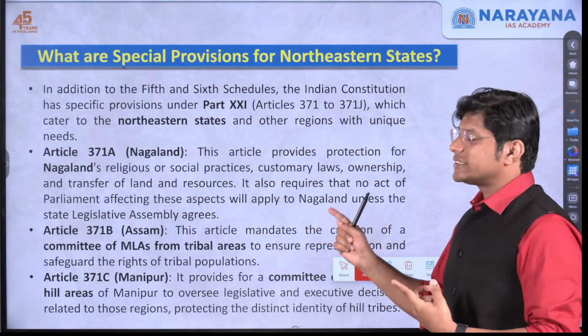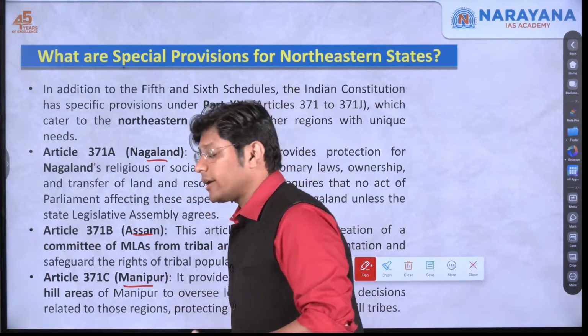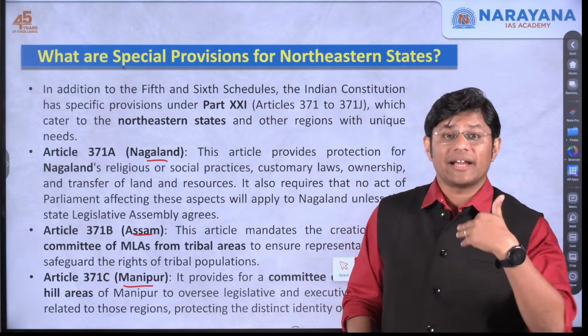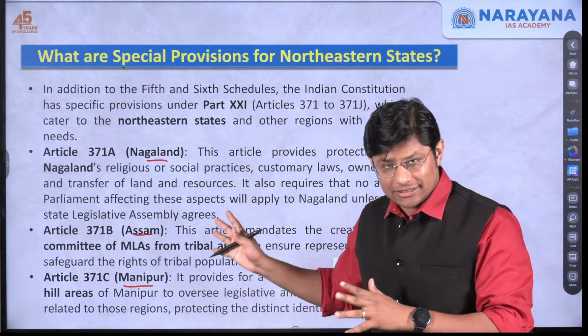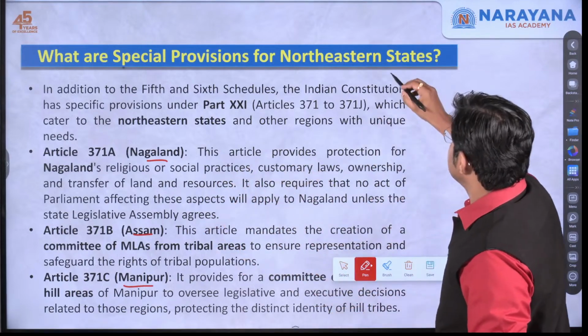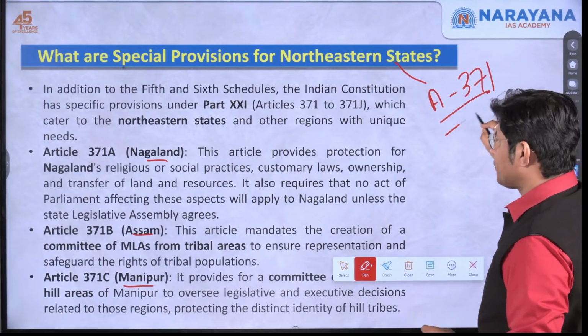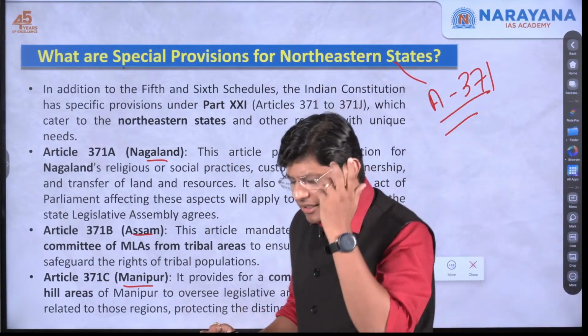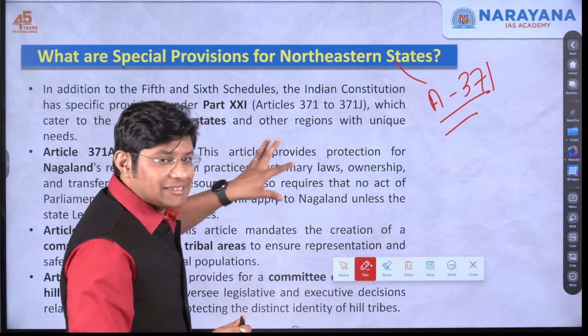These are the states that get protection or special rights and privileges in the northeastern states. So, Article 371 is applicable to the northeastern states. You do not have to exactly remember the special powers and privileges the northeastern states have.